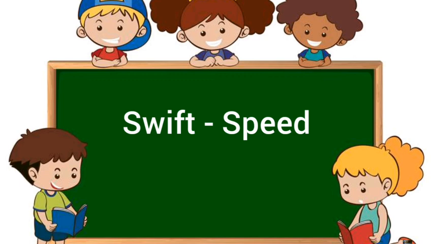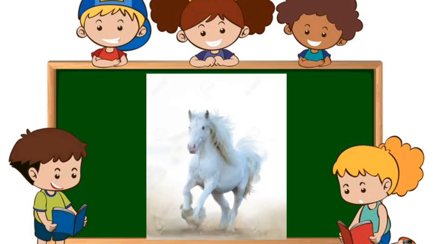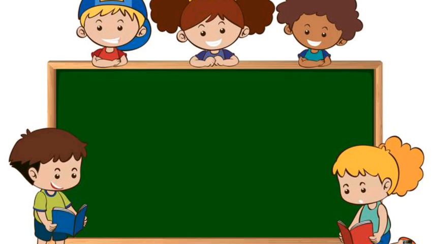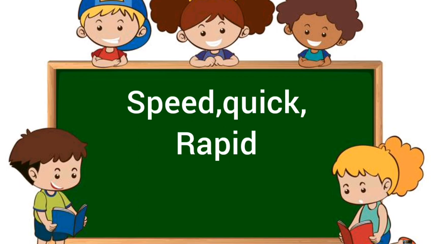How do they run? Do they run quickly or slowly like a tortoise? Horses run so quickly, so rapidly, right? So swift denotes quick, fast, speed.